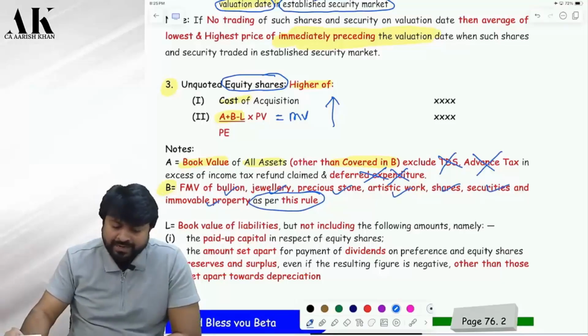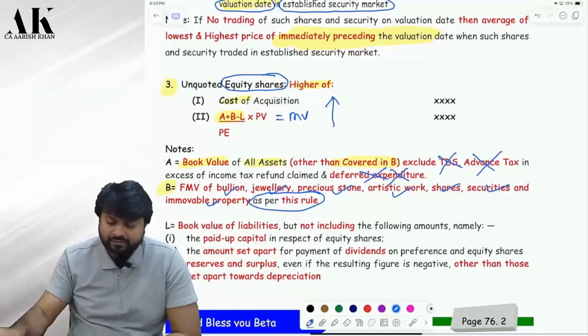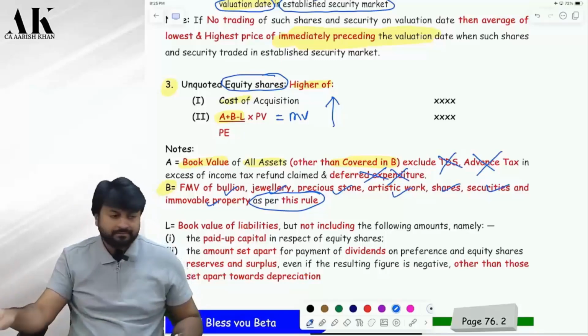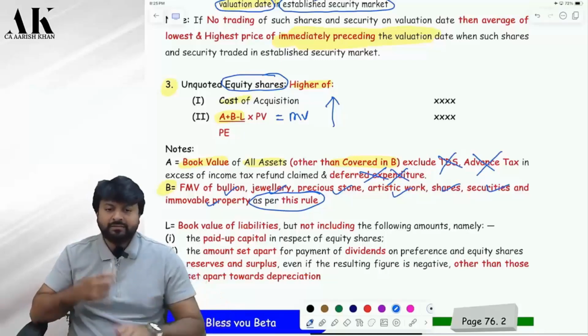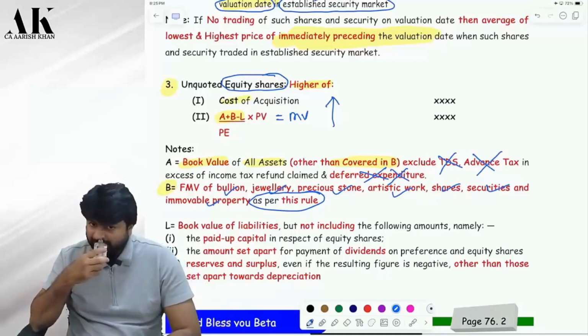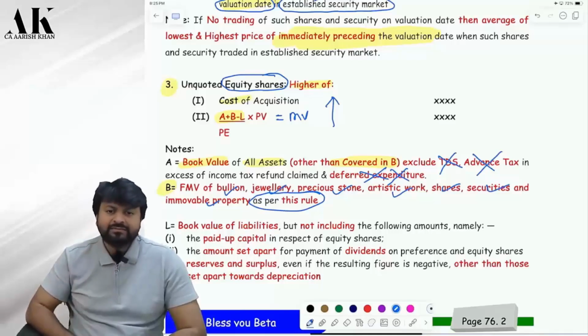So what will A include? Tell me, give me some examples. What will come in A? Debtors will come. Excellent. Then cash will come. Bank will come. Correct. Land and building will come in B. Immovable property is there in B. Stocks will come. Shares and securities will come. All these things will come in A. Correct.